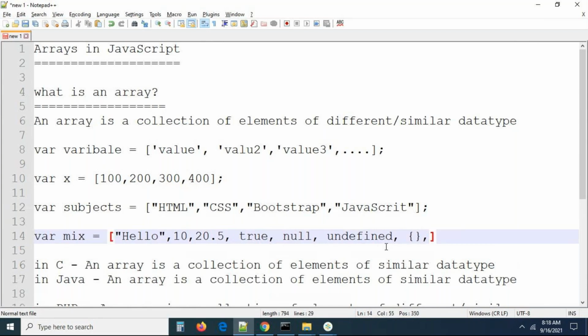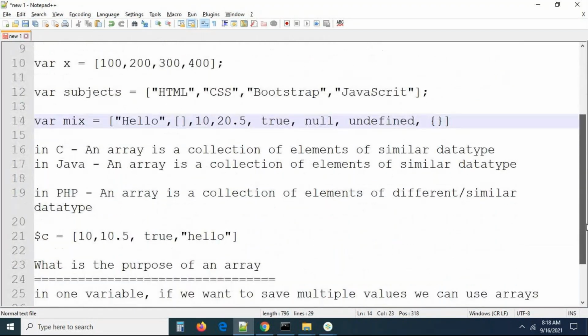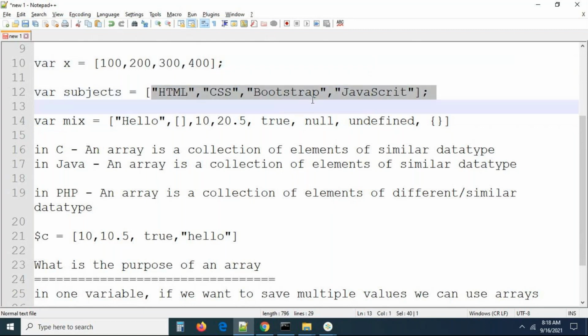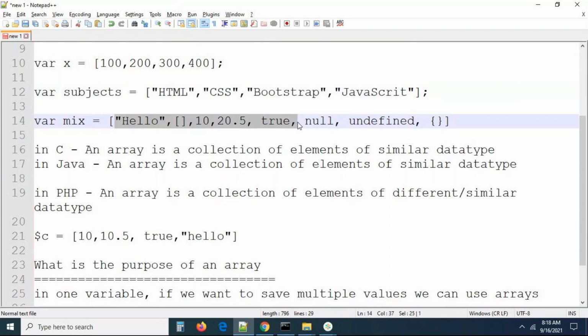This object, this is an array, right? The array contains string values and numbers. You know one thing, this array can contain an array again also. An array may contain an array also. I mean, we can create such kinds of arrays also, guys. It's very easy when we are taking all the same values. It's very easy to understand, but we have to understand the complex way when we are taking multiple values. Is it valid? So now I have created an array mix with almost all 7 data types.